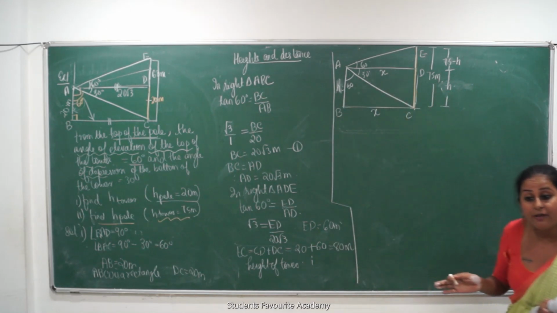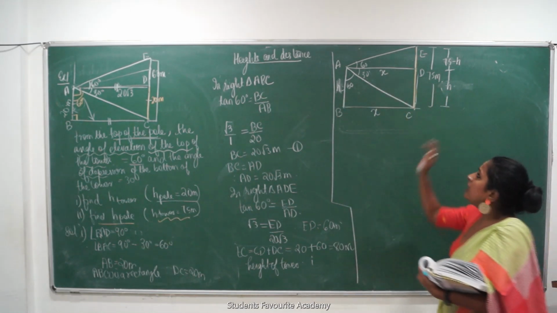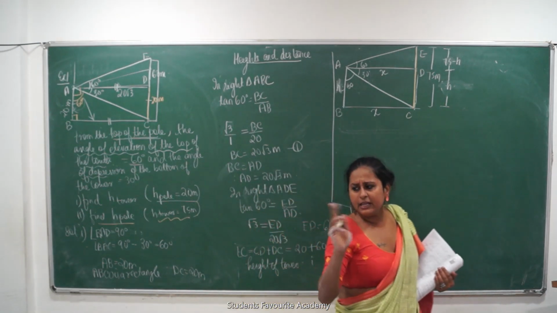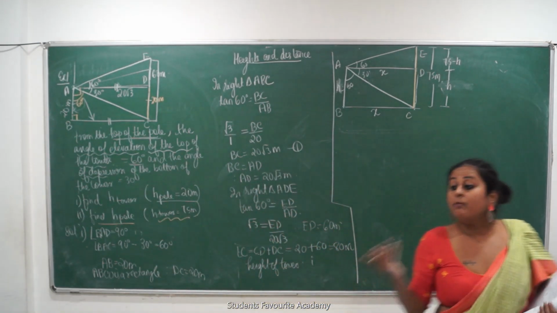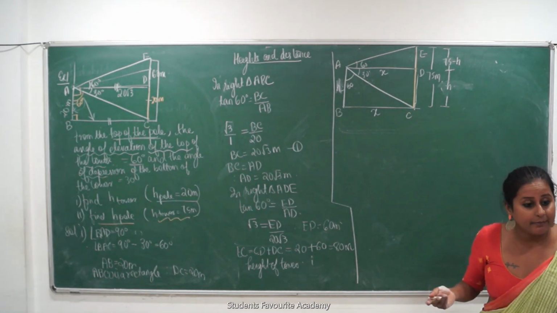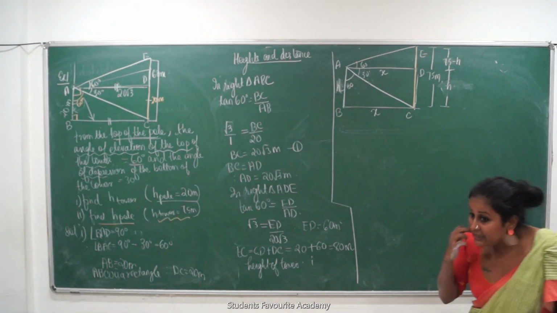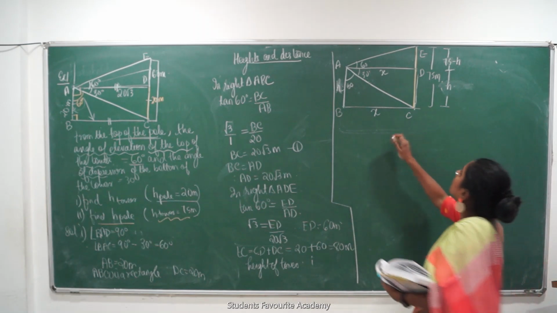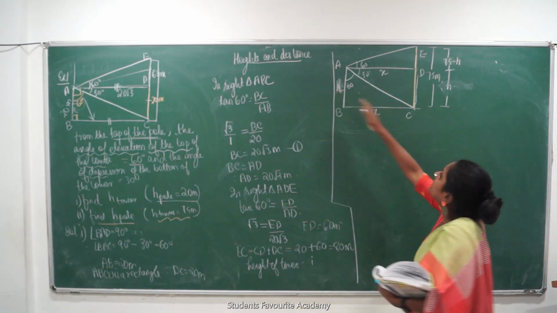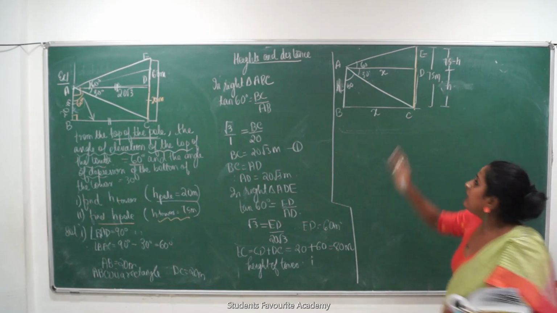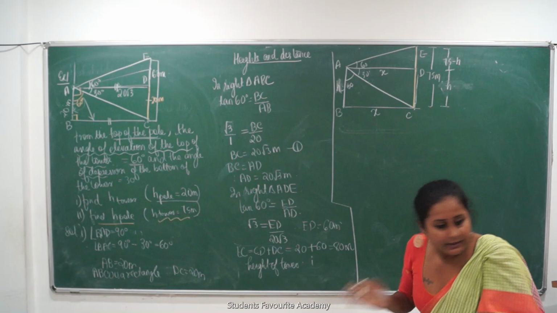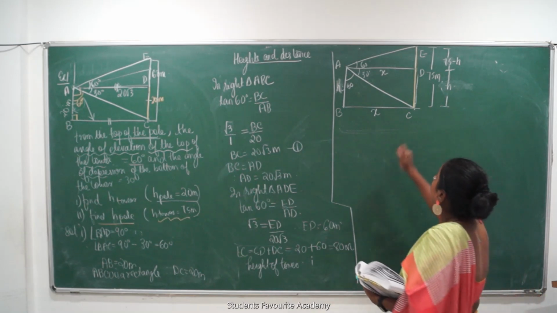So how many variables do I have now? 2. X and h. If there are two variables, how many equations do we need? Two equations are needed or not? So first I have to find x in terms of h, and in an equation I will have to substitute the value of x or h. That way we can find the value. Let's see what I am talking about.